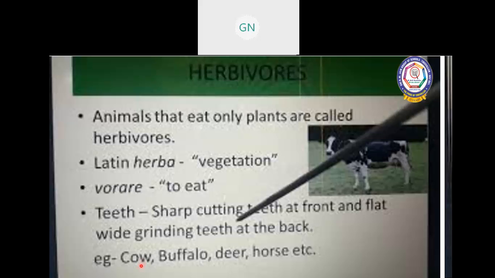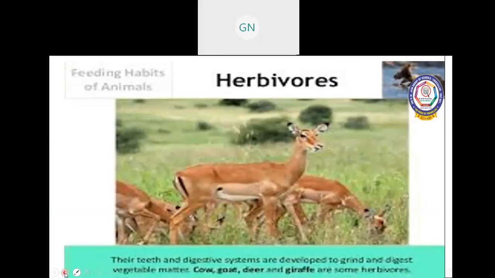Examples of herbivorous animals are cow, buffalo, deer, horse. Their teeth and digestive system are developed to grind and digest vegetable materials.